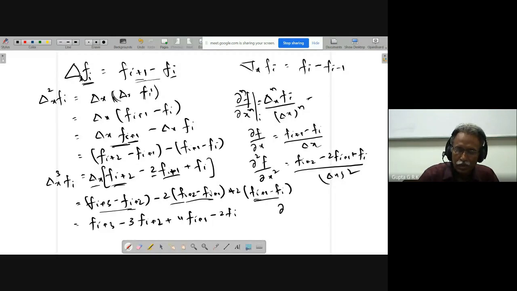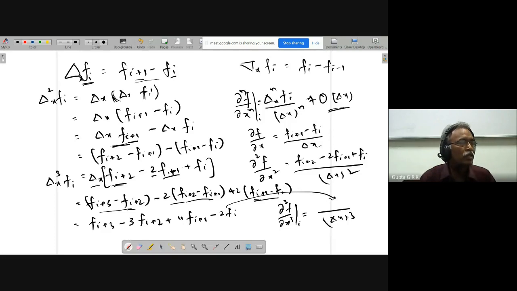So if I want dou cube f by dou x cube, the third order derivative, with all these being first order accuracy, recurrence relations are useful only for first order accuracy. So this will be equal to all this expression divided by delta x whole cube. In this way, I can go on to the fourth order, fifth order, sixth order derivative. You can see it will be very easy.